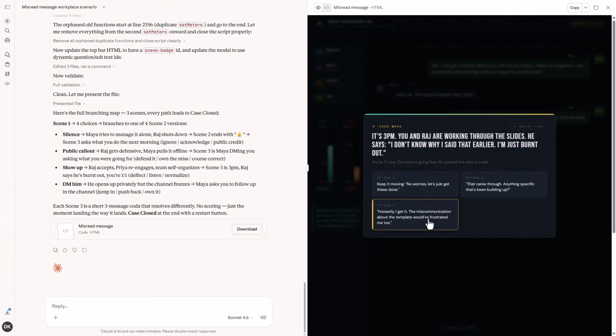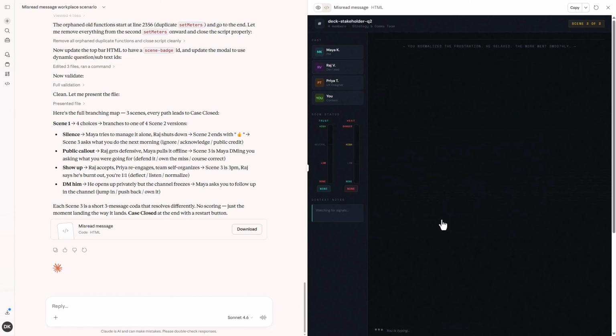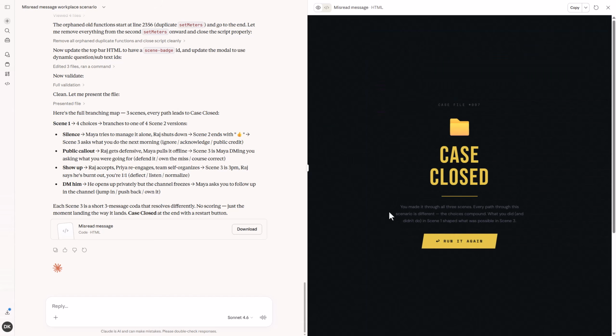Let's empathize on this one here. I'm pretty confident that we could do that. All right, looks like that heat is coming down and the trust is going up. Case closed. I feel like it's in a super solid place to get it out as a proof of concept. Awesome, awesome, awesome. And in life imitating art in its truest form, we're at case closed. That's it for this build.